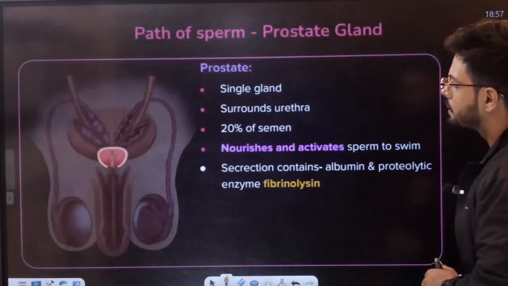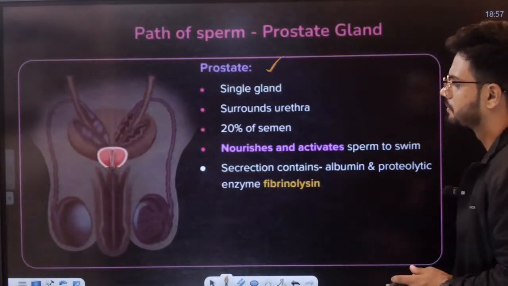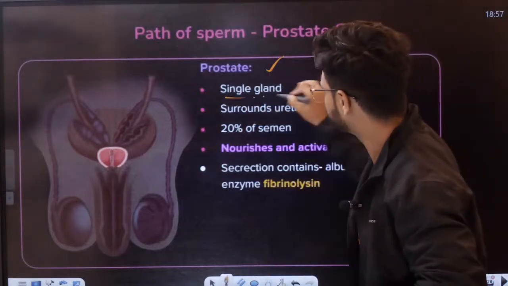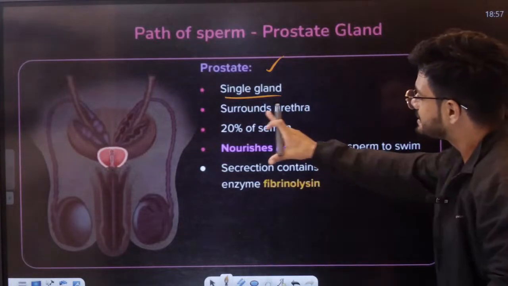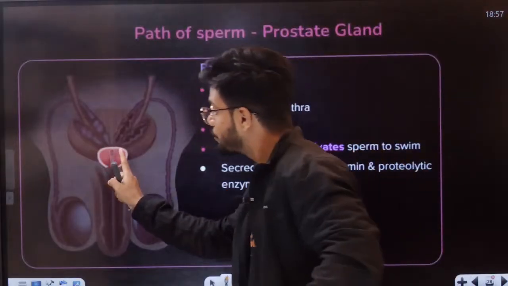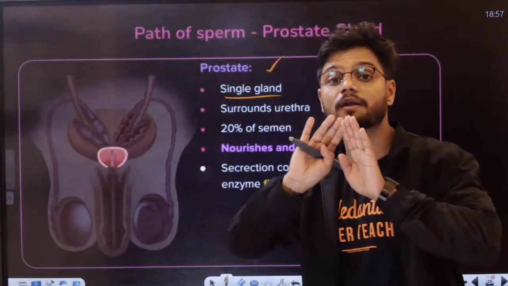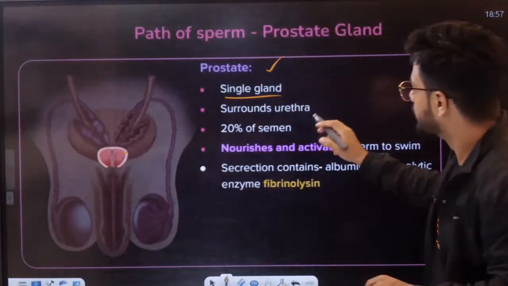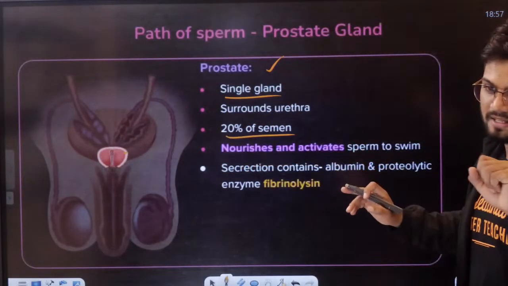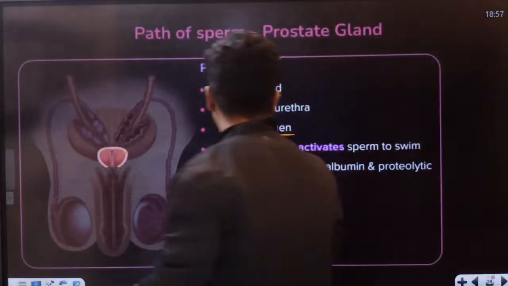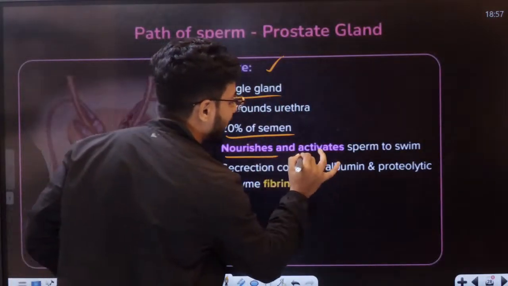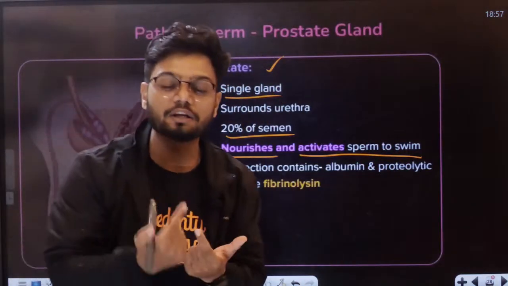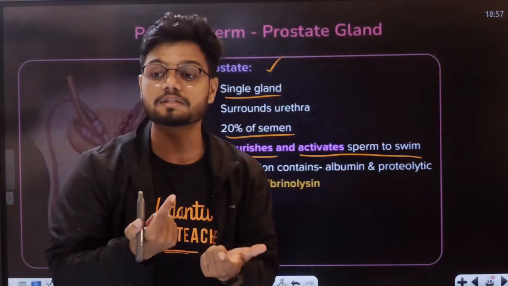Now you might be wondering, students, what about the prostate? First of all, the prostate is single, very single, like all of you. It surrounds the urethra. Can you see? It is surrounding the urethra. I told you, it is one entire covering, with the urethra behind it. It contributes 20% of semen, very simple. It nourishes and activates the sperm to swim. So it actually helps in the motility of the sperm. It increases the motility of the sperm.